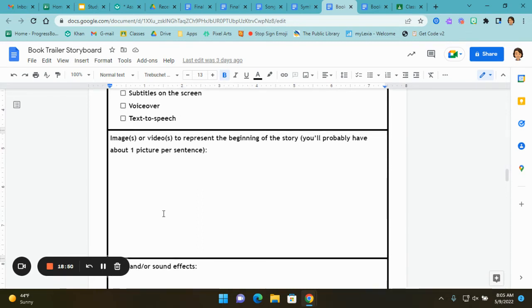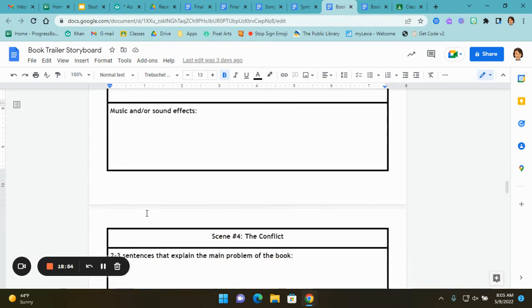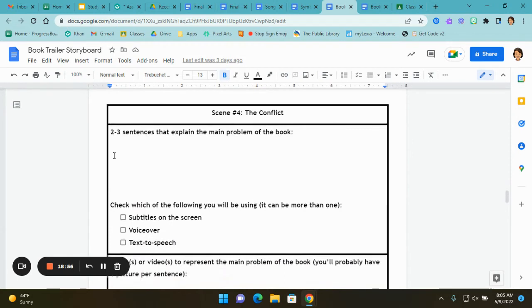I could have a picture of somebody with a face that looks like they're worrying. Same thing, music, sound effects. Scene 4 is the conflict, 2 to 3 sentences that explain the main problem of the book. So I would say something like, the main problem of the book is that Catherine is trying to change David, and she doesn't accept David for who she is. She cares a lot what other people think.